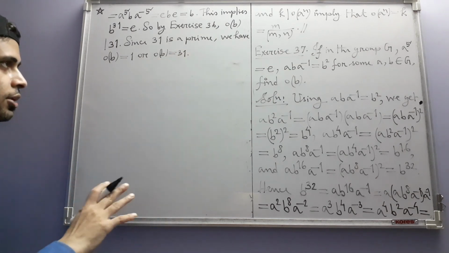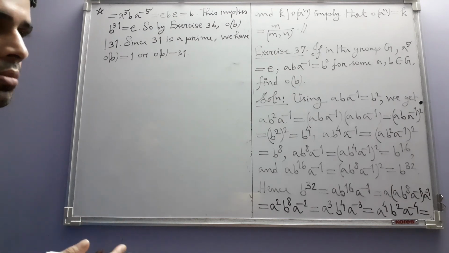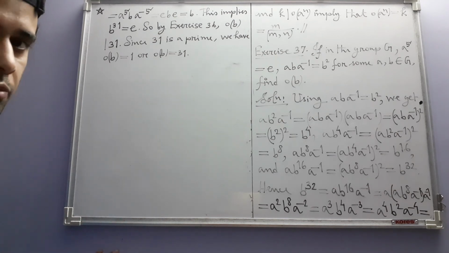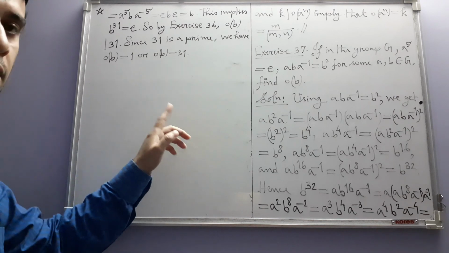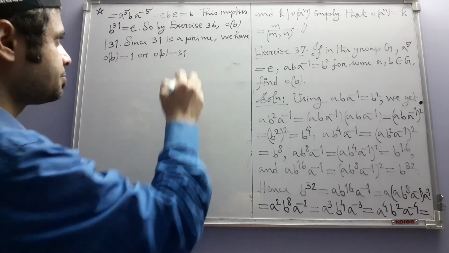Keep in mind, order is by definition positive. So since 31 is a prime number, its only positive divisors are 1 and 31 itself. So these are the possible orders of b.